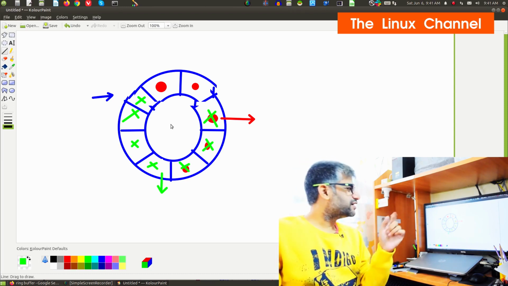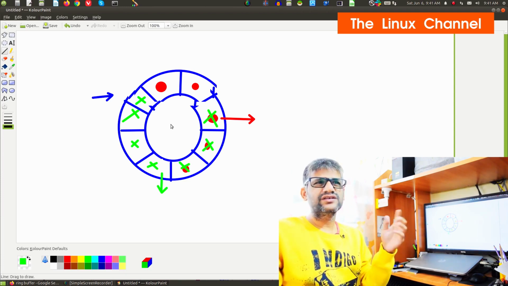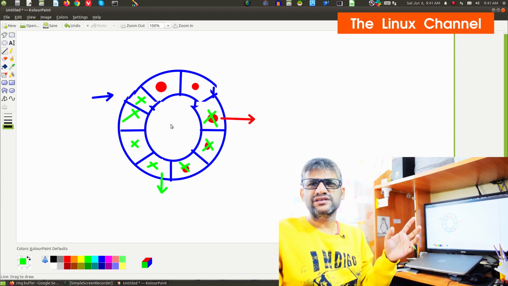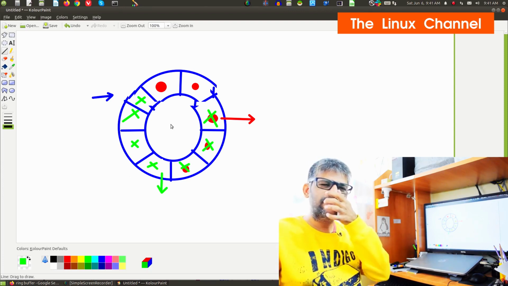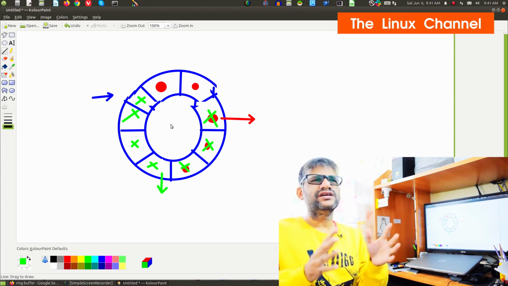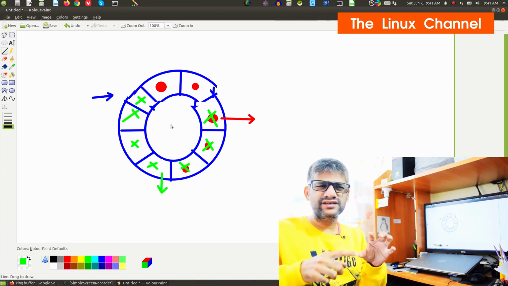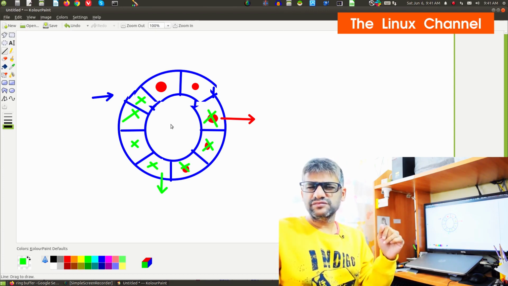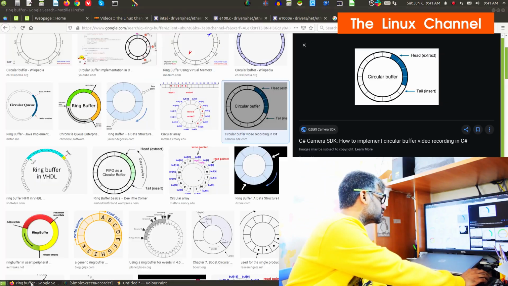And if you are adding at a higher rate, say you are working on some gigabit network stack or something like that, you are getting data at a higher rate. This can also happen if you are dealing with SSD drives, some type of file system or something like that. So if you are getting data at a higher rate, just increase it even further. So that's how you can do it with arrays.